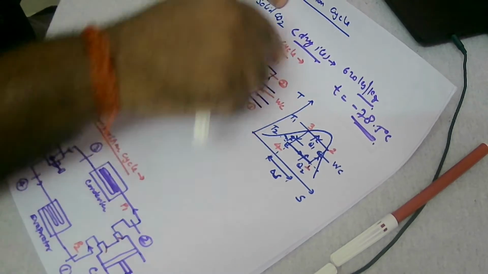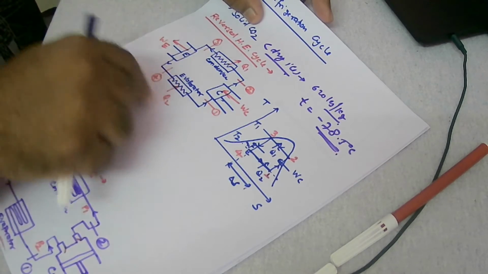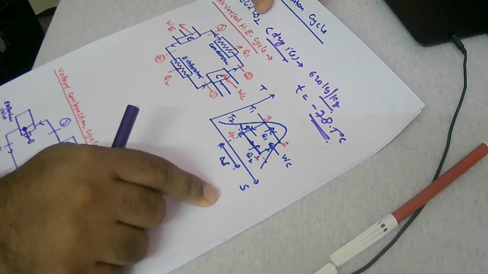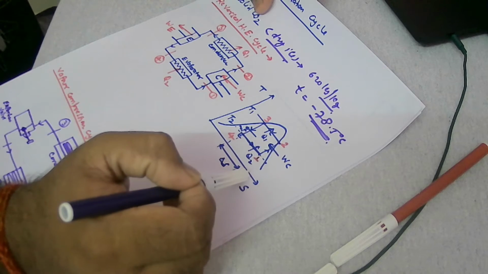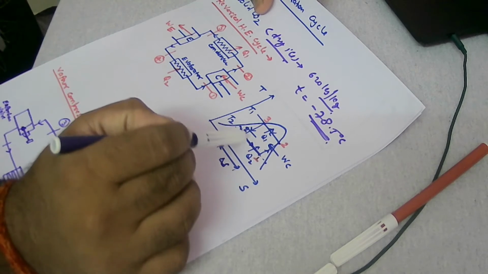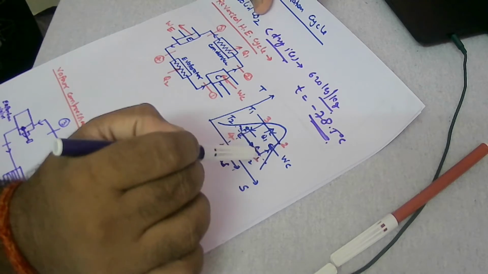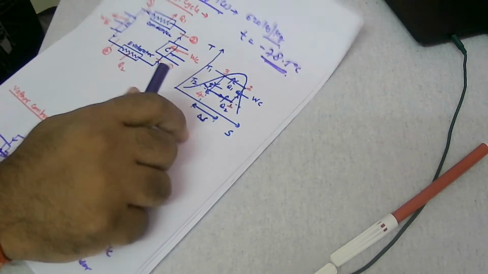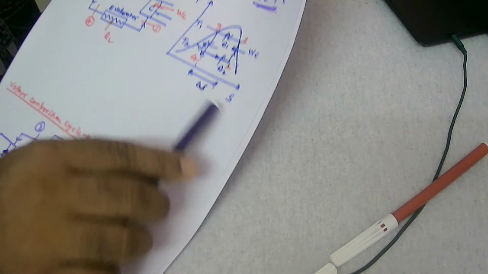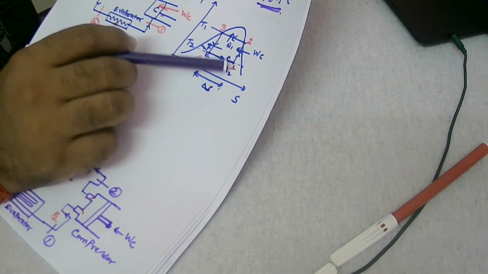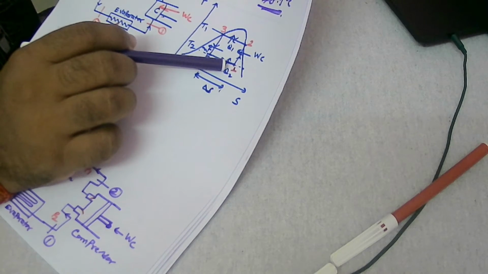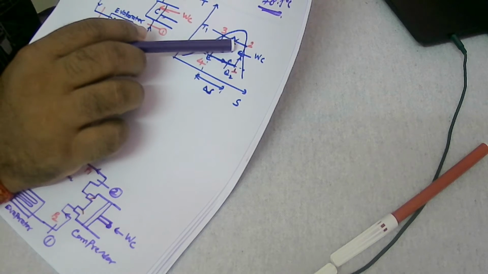If you draw these complete processes on the temperature versus entropy diagram, this is a vapor dome, the traditional vapor dome. These are the constant temperature lines. The process starts from 1 to 2. This is an isentropic process, so a vertical line. Now it may be visible to you. So process 1 to 2 is a reversible adiabatic compression.